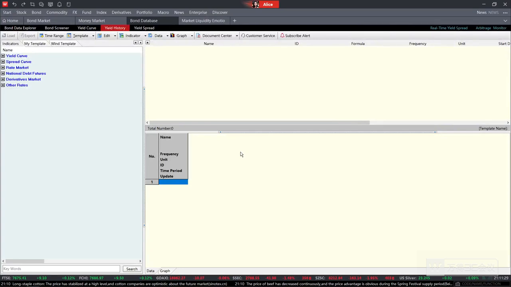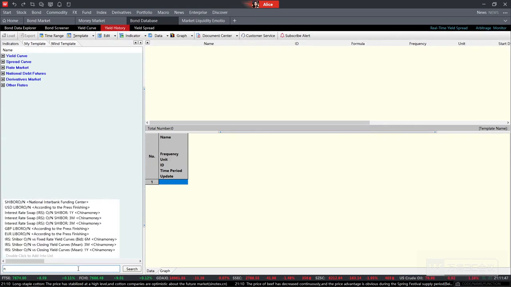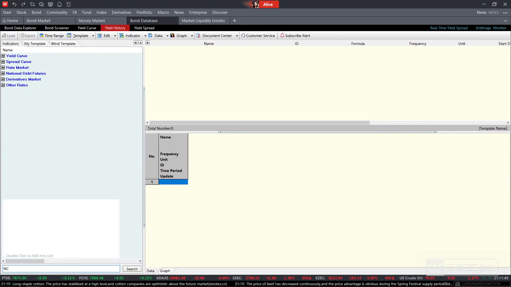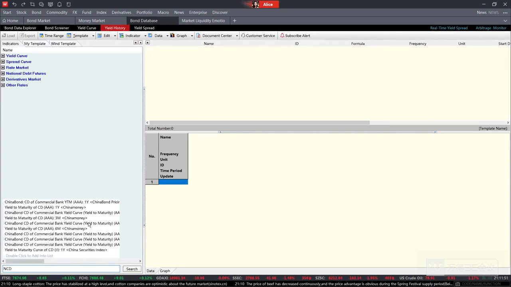As I mentioned, in the yield history, we can search the bond as we want. As we mentioned before, I will take the NCD, for example. If I want to take the historical data, the historical price of the NCD, how can we get it? It is really simple. We can find the search bar over here. Then we can enter the bond that we want. For example, we want to search the bond of the NCD. And right now, we can just take one of it.